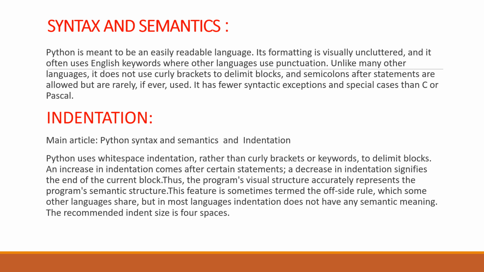Thus, the program's visual structure accurately represents the program's semantic structure. This feature is sometimes termed the off-side rule, which some languages share, but in most languages indentation does not have any semantics. The recommended indentation size is 4 spaces.